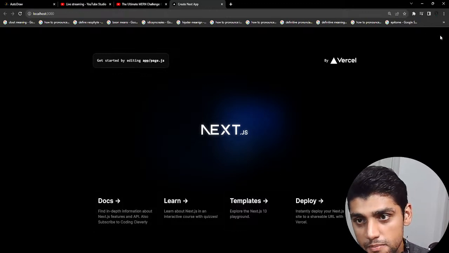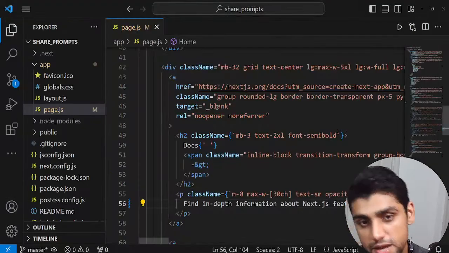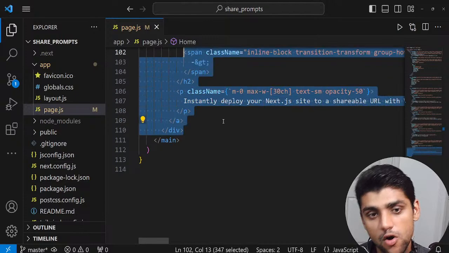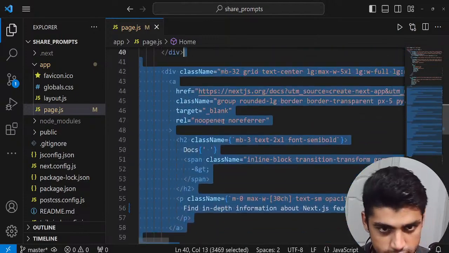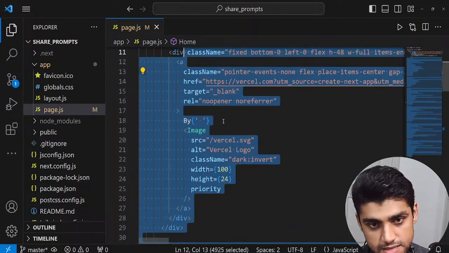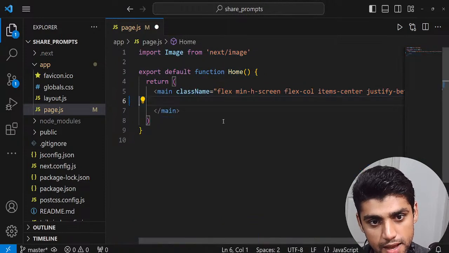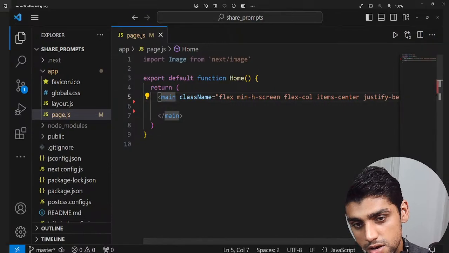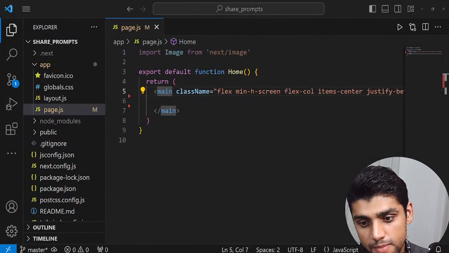So this is our boilerplate. We could remove all of this boilerplate if we want. So let me just remove it. Over here, I'm just going to get this div tag, go all the way on the top, and just remove it. I just left the main right now. And if I go back here, you can see that everything is gone and it's just a black screen.